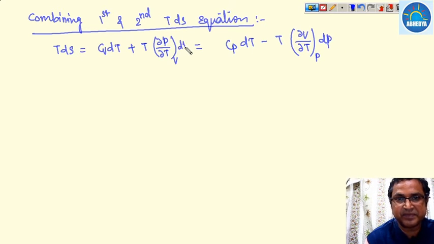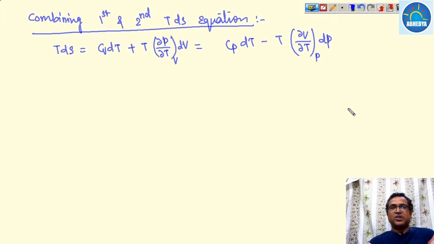So these are the first and second TdS equations.